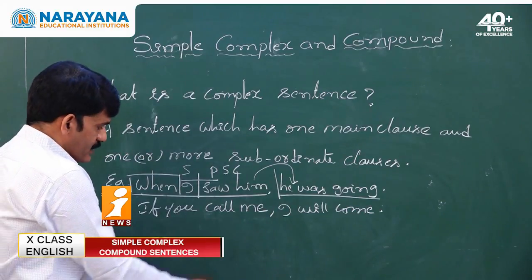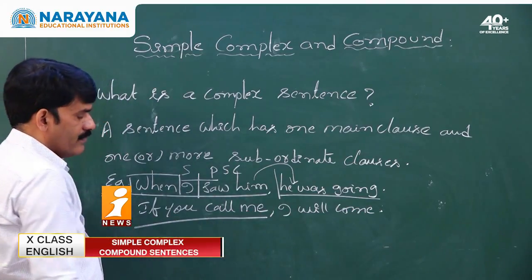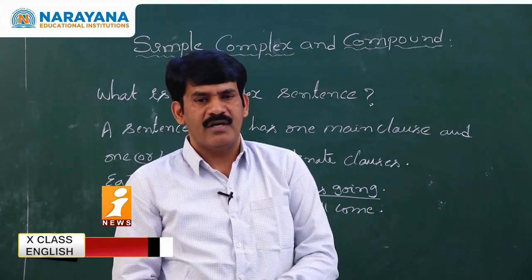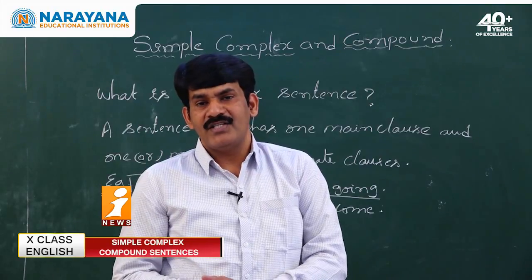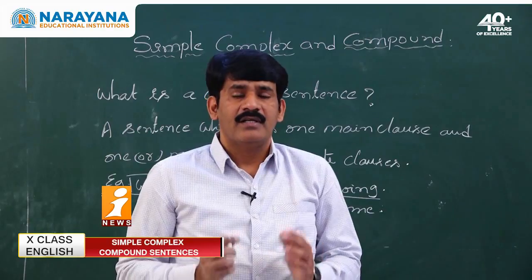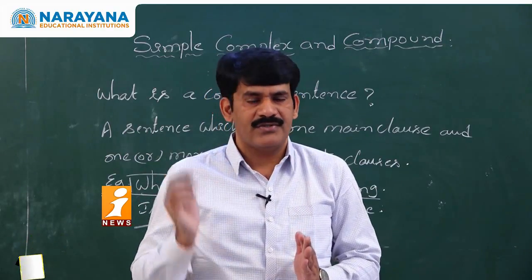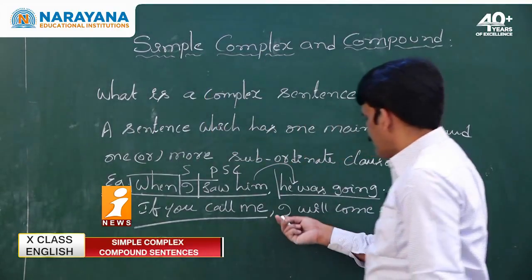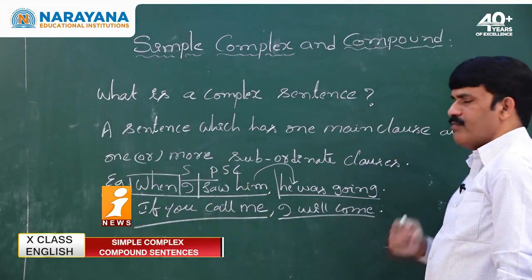Let us see the second sentence. If you call me, what? Is it giving complete meaning? No, it is not giving complete meaning. When it does not give complete meaning by itself, it is called a subordinating clause. A clause which gives complete meaning by itself is called a main clause.